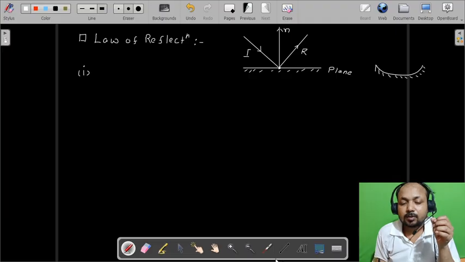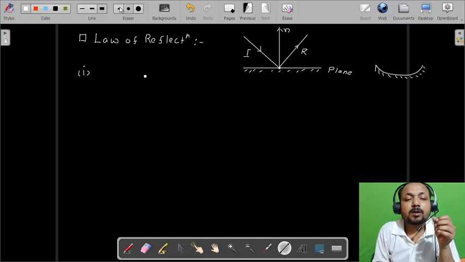Let me show this with the diagram. Let's say this is a reflecting surface, and one incident ray is there and it has reflected in this direction.